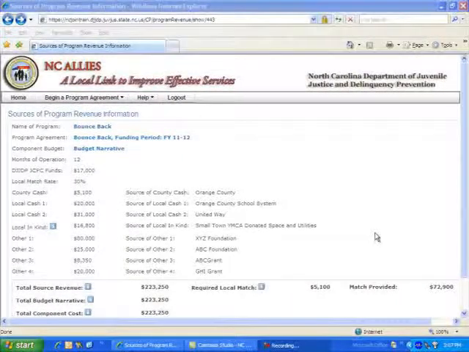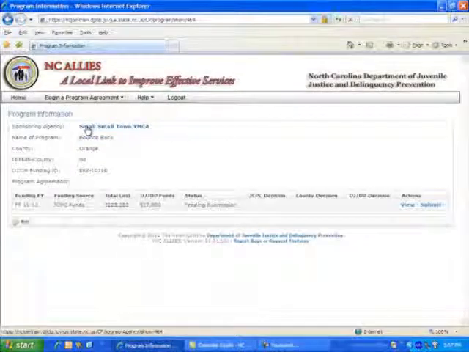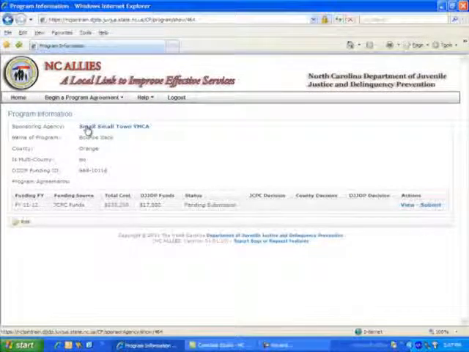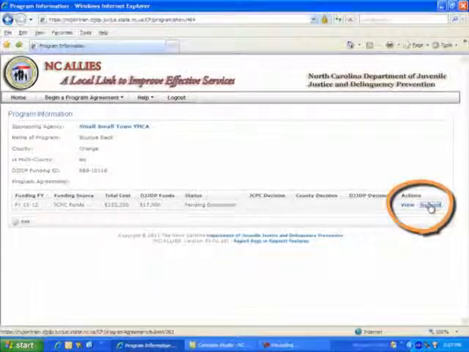To submit a program agreement for review or for approval by your local Juvenile Crime Prevention Council, return to the Program Information screen by clicking the name of the program at the top of the screen. Click on the link. This will return you to the Program Information screen. Click the Submit link.